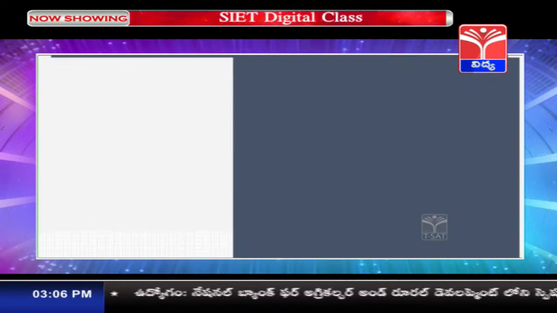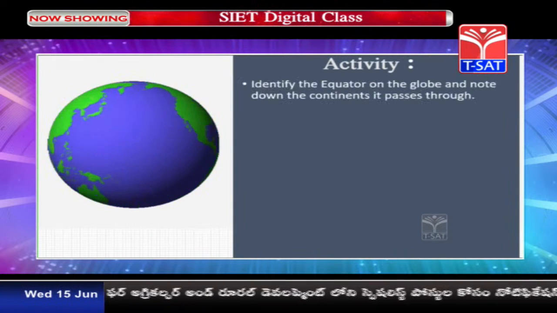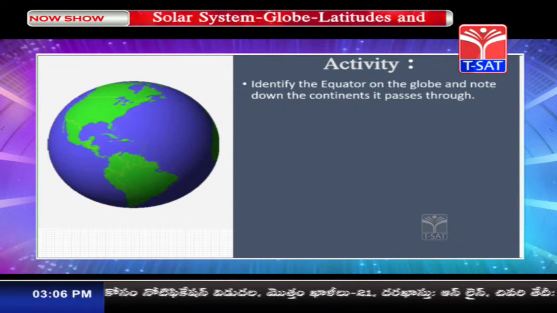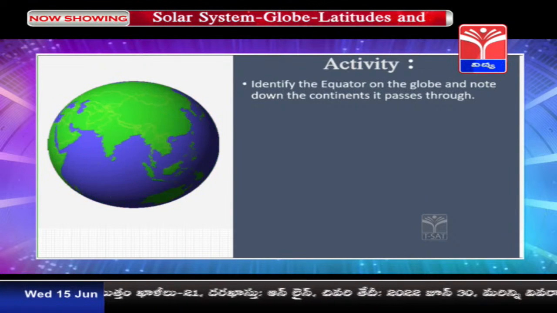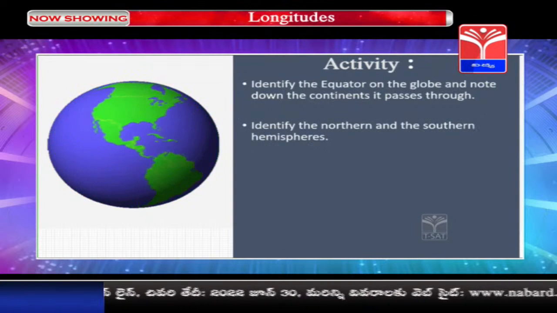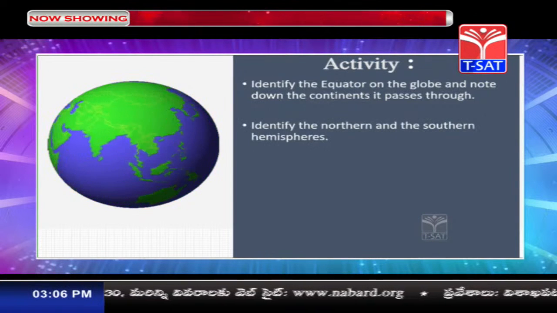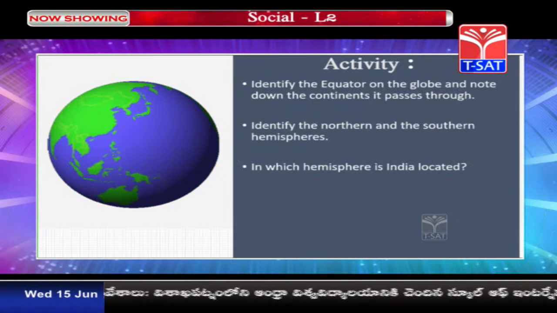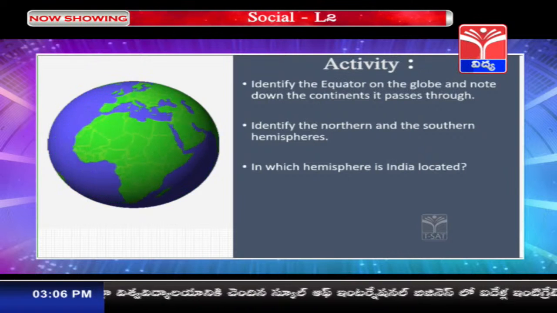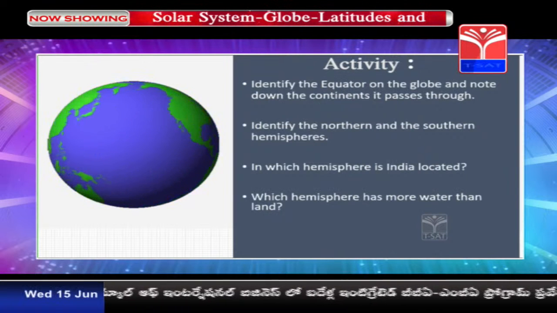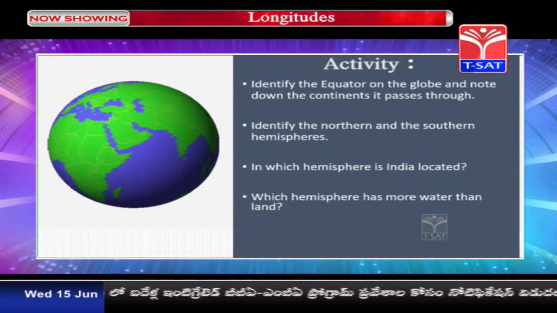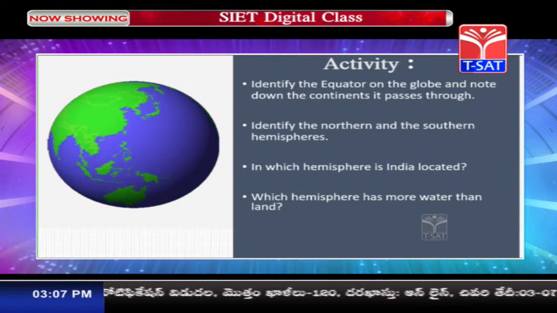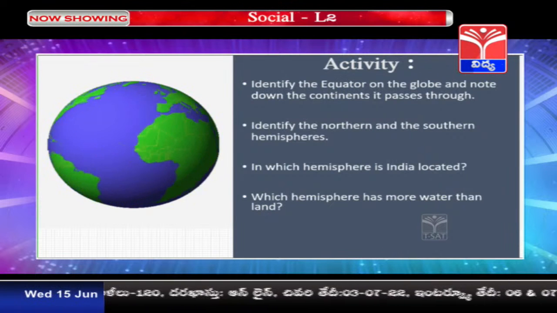Now based upon this, here comes your activity. Please note down the questions. You have to identify the equator on the globe and note down the continents it passes through. You have to identify the northern hemisphere and the southern hemisphere on the globe, and find out in which hemisphere India is located. Then you have to find out which hemisphere has more water, that is, whether the northern or the southern hemisphere has more water. This was all about latitudes, children.